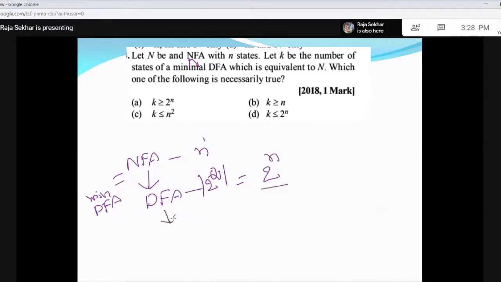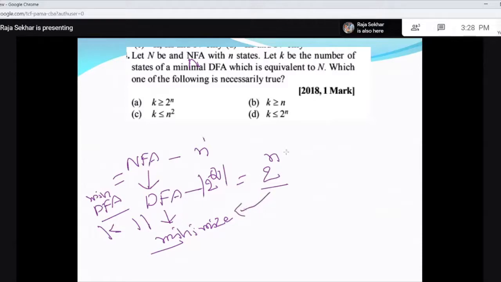Now, if you convert this into a minimal DFA, this DFA will be equal to the earlier one. This is given to us as K. When you minimize that DFA, the number of states may reduce or remain the same. If it is already minimal, it will not reduce, and the number of states will be 2 power n.